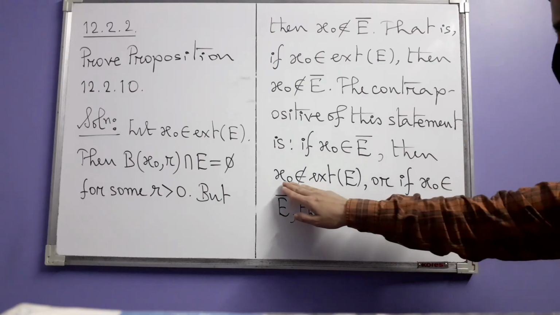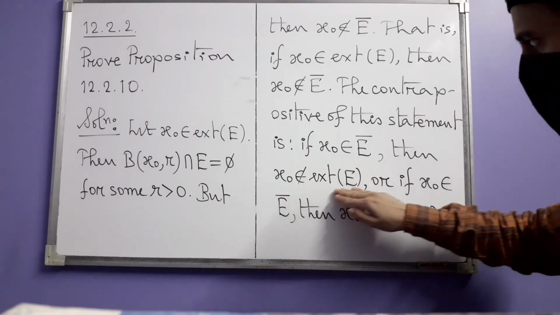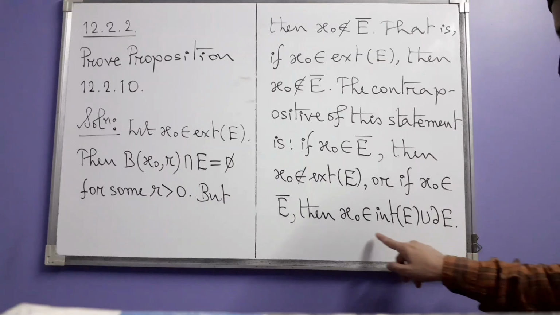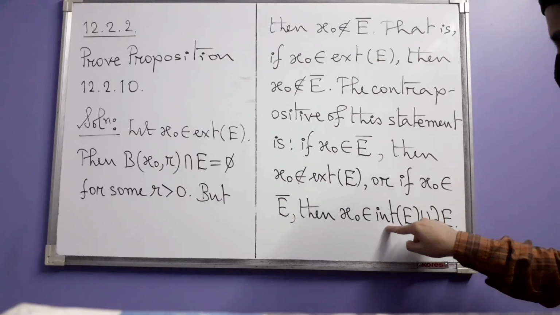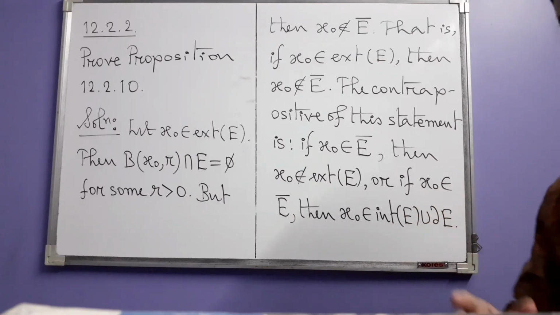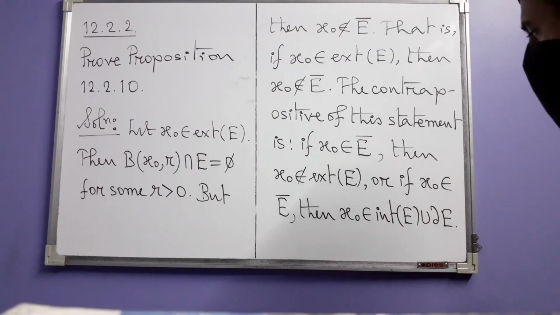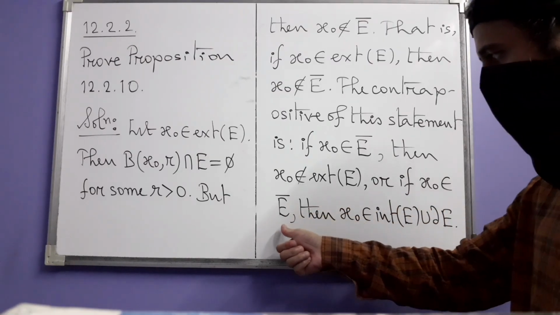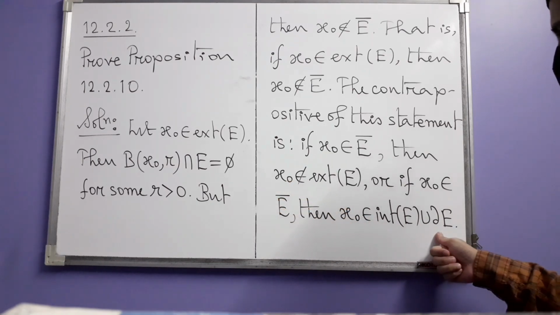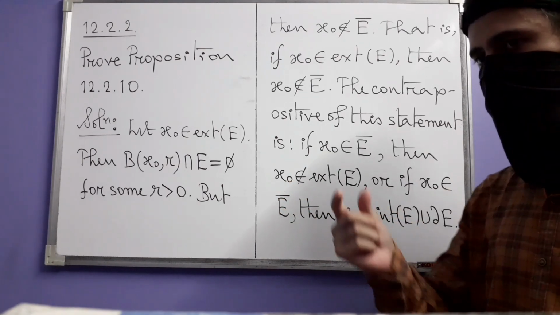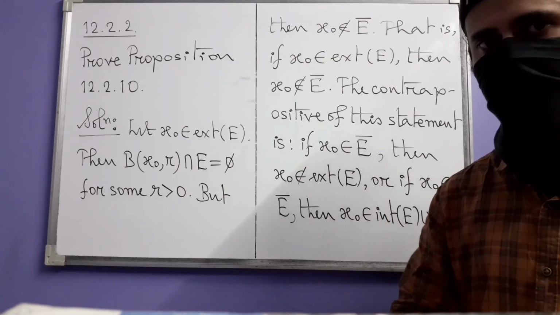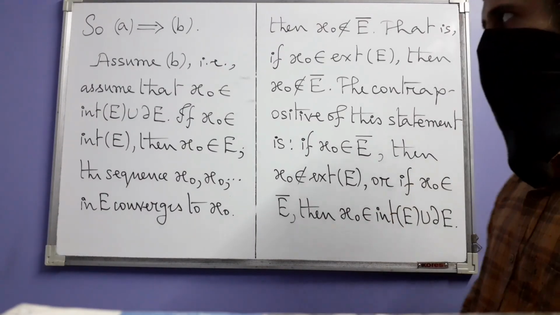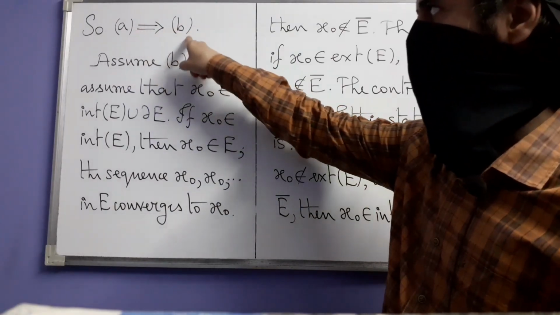So you are equivalently writing that x0 is either in the interior or in the boundary, that means in their union. So you have ended up proving that if x0 is in E bar, then x0 is here, or in other words, that statement A implies statement B. So we write the conclusion of this part: A implies B.